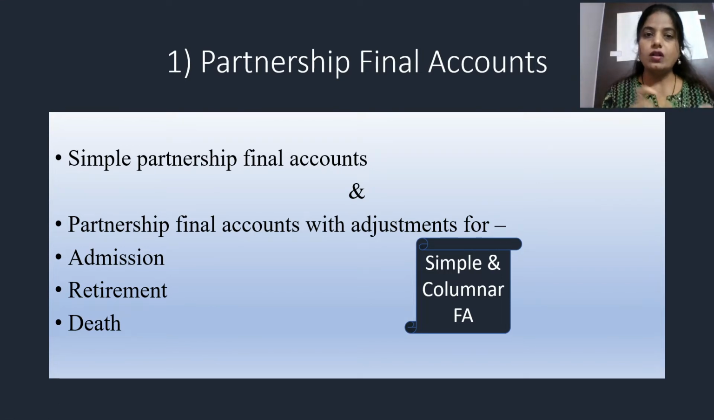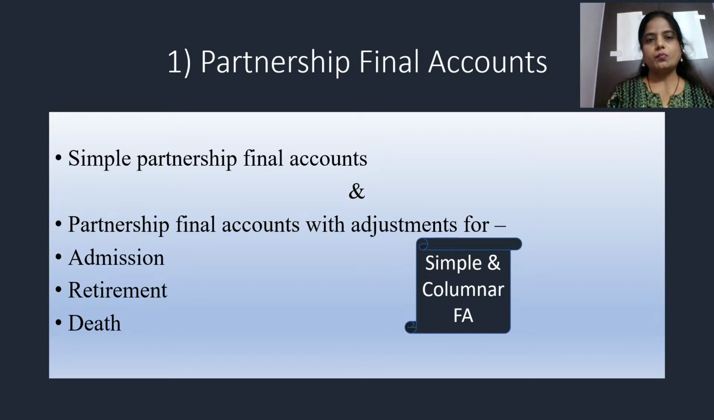How to prepare columnar final account when this new adjustment as regards admission, retirement or death is given. Because when we have the adjustment as regards these three things, we cannot present the final accounts in the regular form. In this case, we have to prepare the trading and profit and loss account in a columnar form. So what new columns we are going to require and how we are going to prepare, that is the new thing that we are going to study this year in our SYP. But it is also very easy and simple because basics you already know of final accounts. So this is our topic number 1.